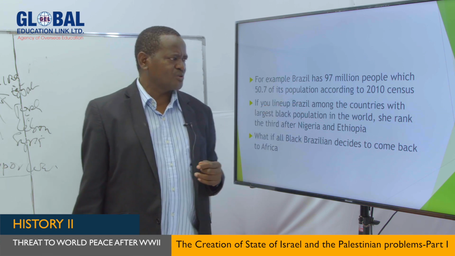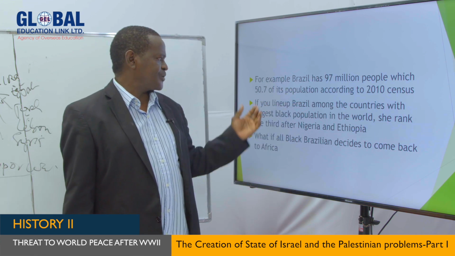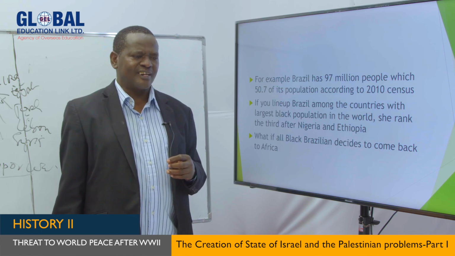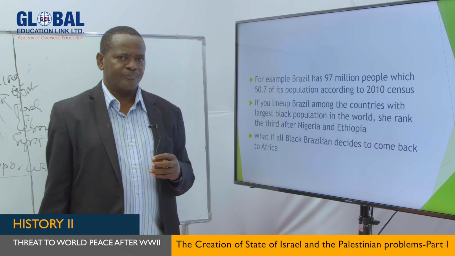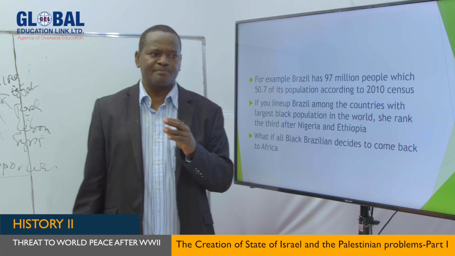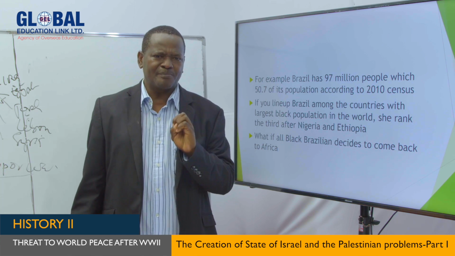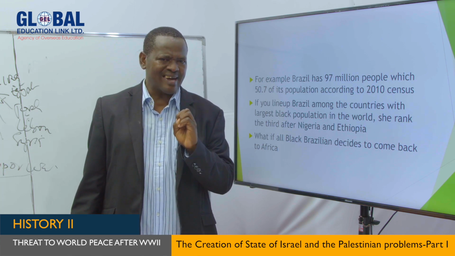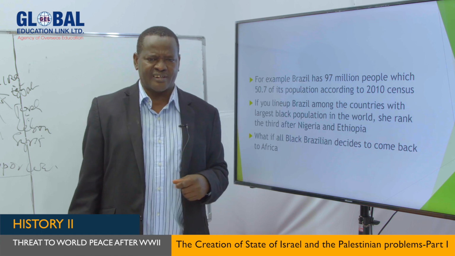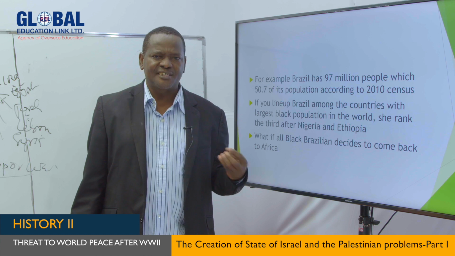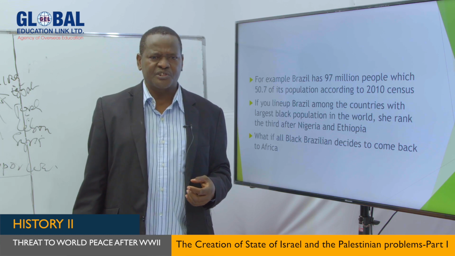And this is according to the 2010 census, in which black people make up 50.7% of all people who make up the so-called Brazil. So imagine all people who live in Brazil who are black in origin decide to come back to Africa. Maybe they want to come back to Liberia and they claim that our ancestral land is Liberia. What do you think will be the situation of Liberia?